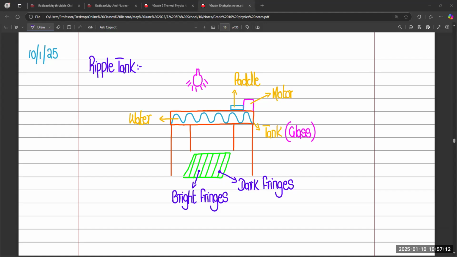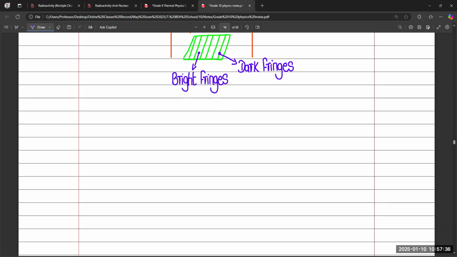So the procedure is not important to write, because in your exams they will not ask how the ripple tank works. The important thing is the results that we derive from the ripple tank. So the first idea we got from the ripple tank is reflection.